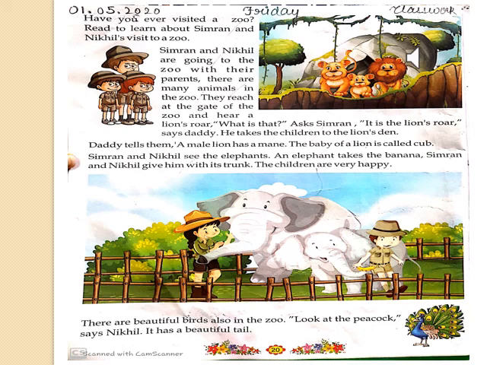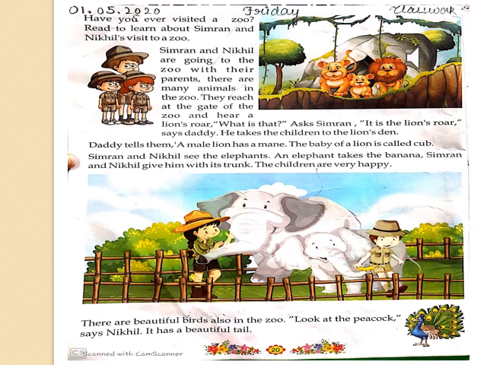Simran and Nikhil are going to the zoo with their parents. There are many animals in the zoo. They reach the gate of the zoo and hear a lion's roar. What is that? asked Simran.